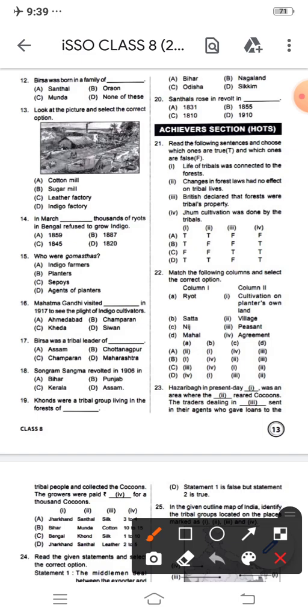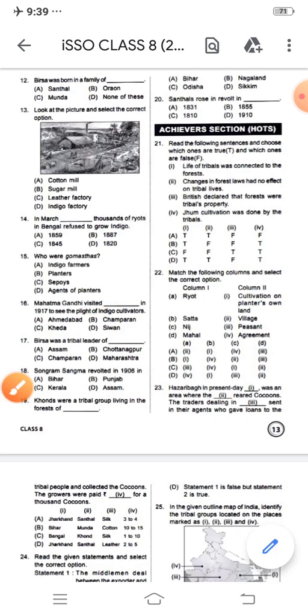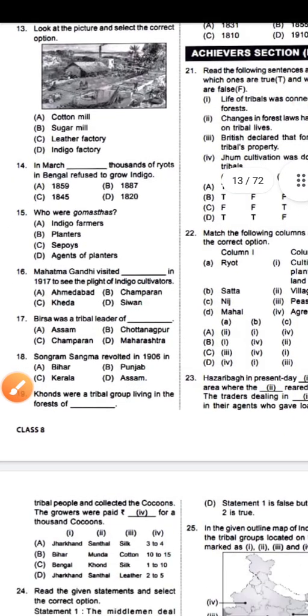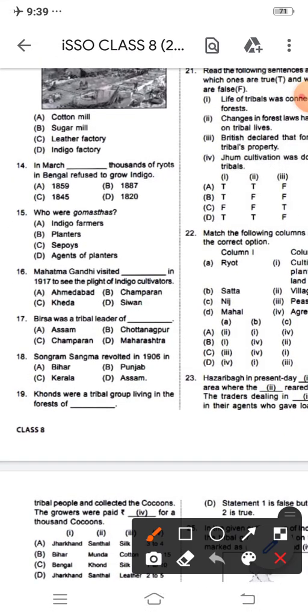The correct option is B, Champaran. Next question: Birsa was the tribal leader of Dash. Options are Assam, Chhotanagpur, Champaran and Maharashtra. The correct option is Chhotanagpur, because it's a part of Jharkhand.